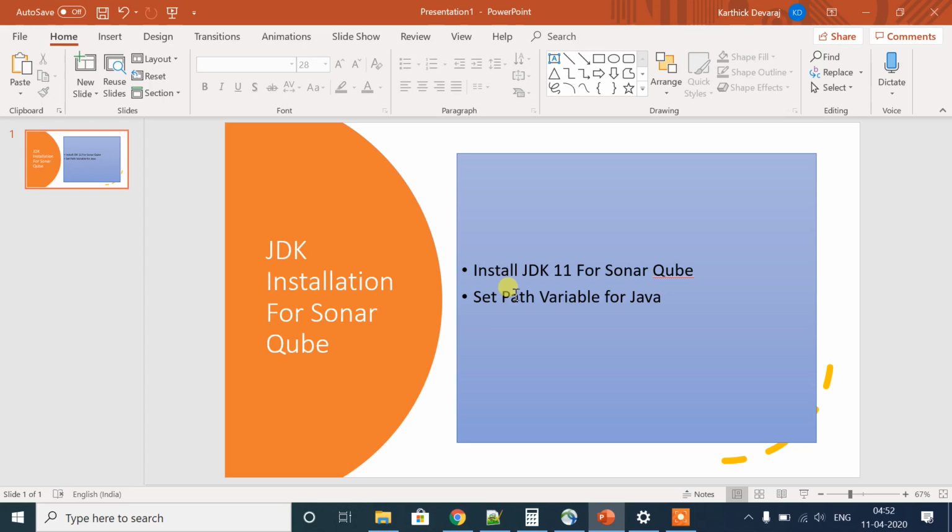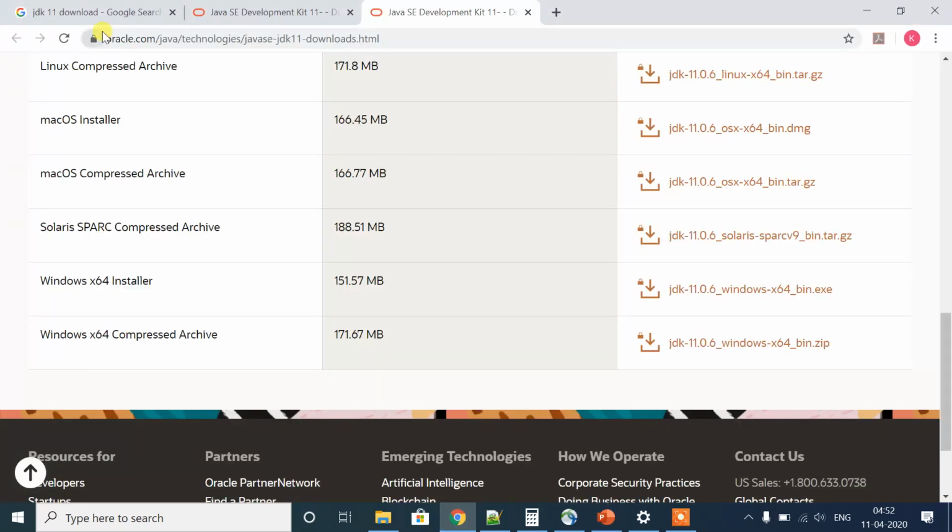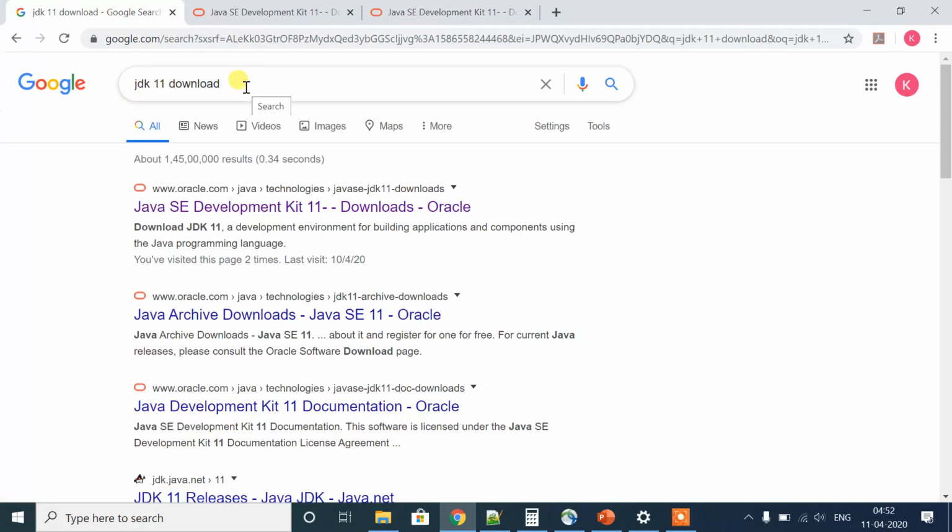Hi, in this session, we are going to see how to install JDK for SonarQube. The latest versions of SonarQube do not support JDK 8, so we will be installing JDK 11 for SonarQube here. For downloading JDK, just go to Google and type JDK 11 download.